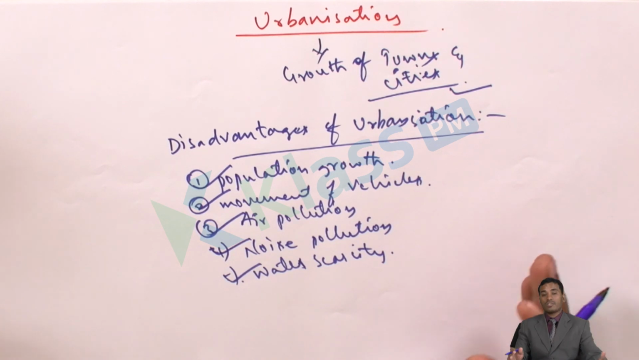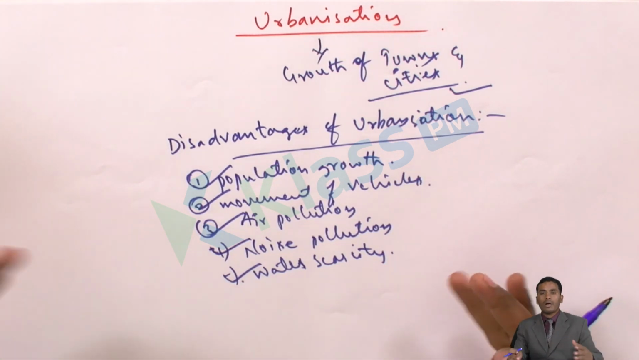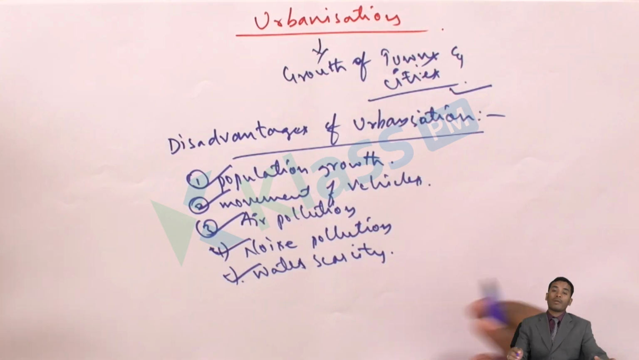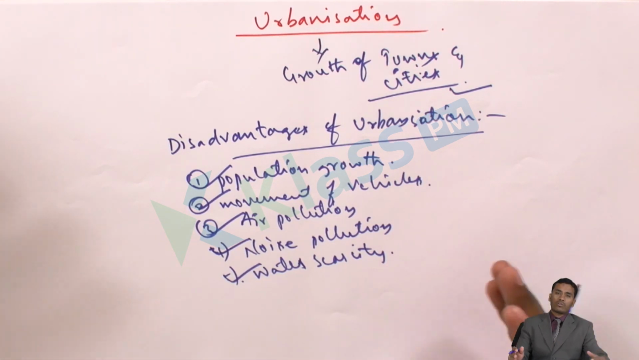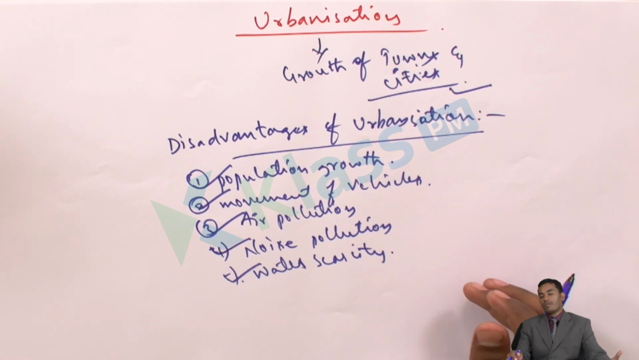Because of urbanization, the cities are growing and expanding. Earlier, a city extended only up to some extent, but now cities have expanded so much that the nearby villages have also become part of the metropolitan cities. Like that, the cities have developed. So these are the disadvantages as well as advantages of urbanization.